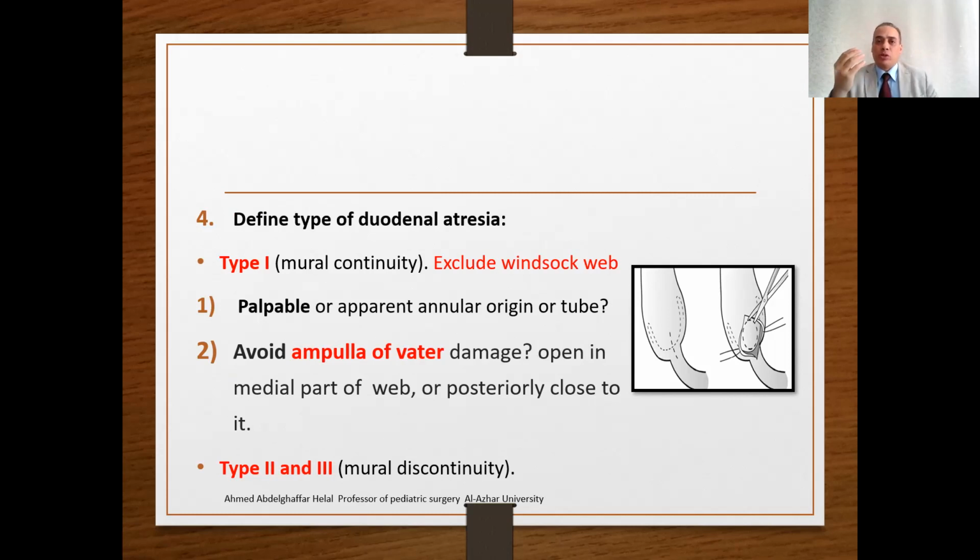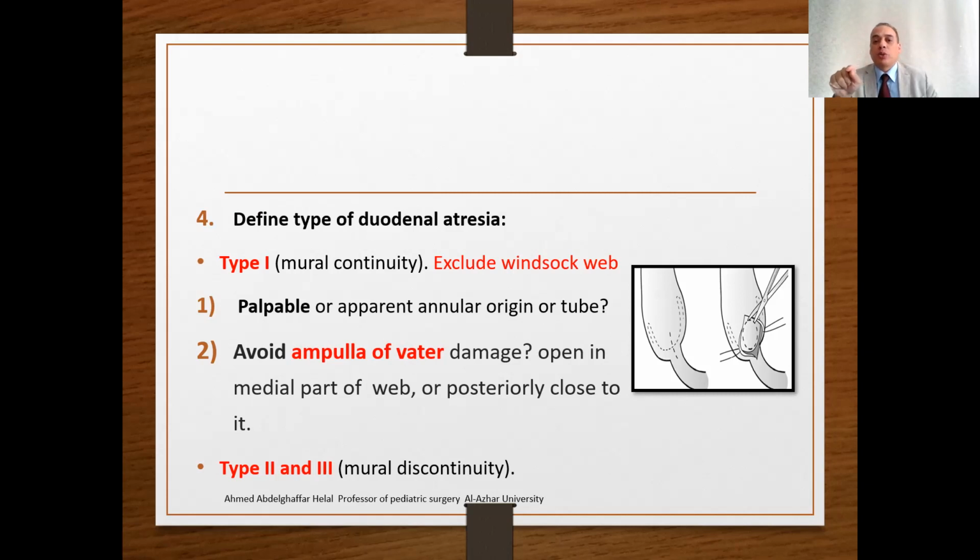We say windsock because this is a diaphragm, however, this diaphragm is not present at its origin only. It is ballooned distally. Ballooned means that part of the dilated duodenum is below the origin of the diaphragm, below the actual obstruction. Usually the ballooned and dilated proximal duodenum is above the obstruction. The part above the obstruction is dilated, and the part below the obstruction or below the atresia is collapsed.